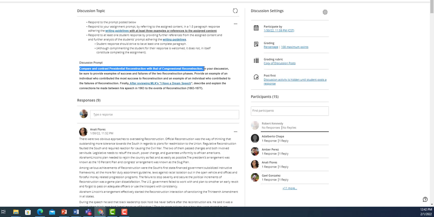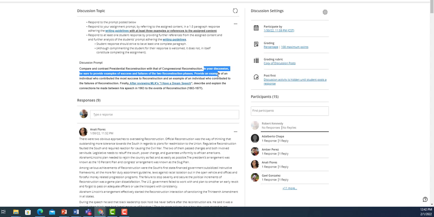And for congressional reconstruction, you want to go into the legislation that was passed, right? The Civil Rights Act, the 14th Amendment, the 15th Amendment, the Freedmen's Bureau, right? And then associated dates with those, and then explain what those amendments and the Civil Rights Act were. And then also provide any relevant individuals, right? Like Thaddeus Stevens, right?